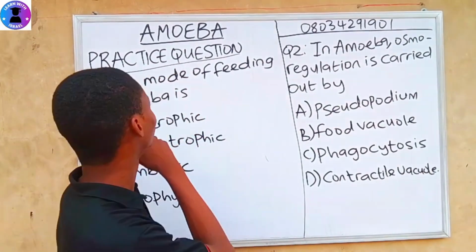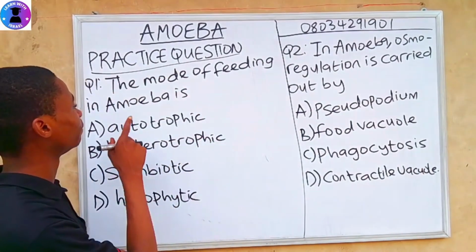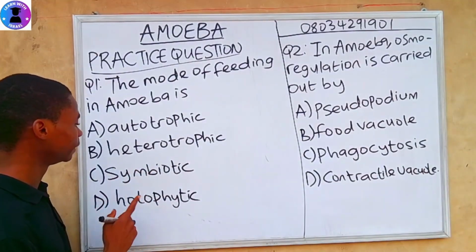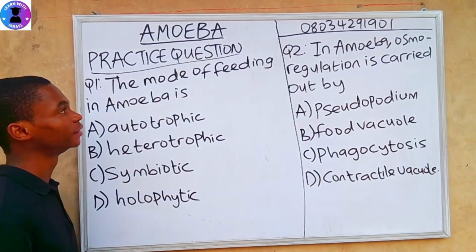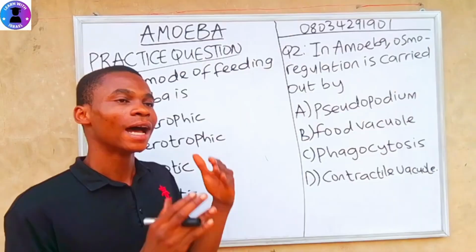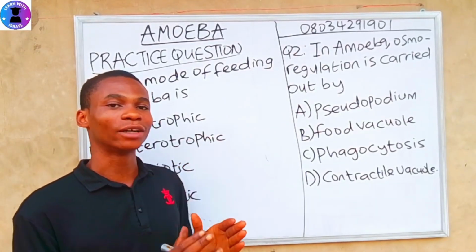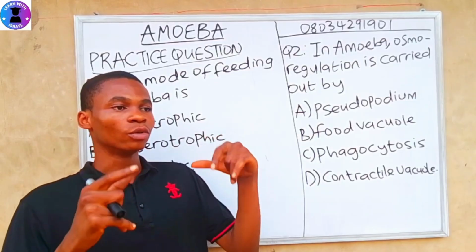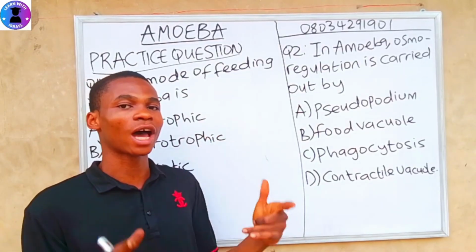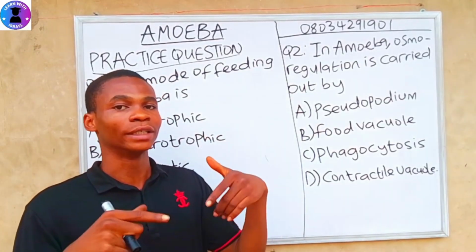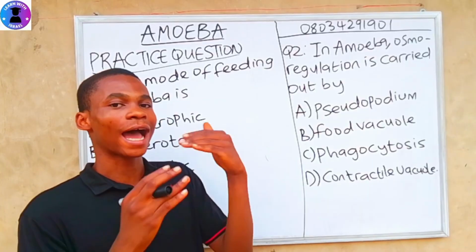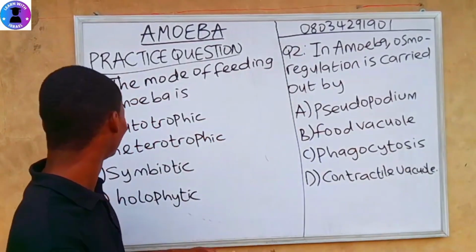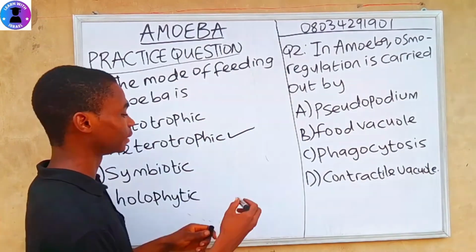Practice question. Question 1. The mode of feeding in amoeba is A. Autotrophic, B. Heterotrophic, C. Symbiotic, D. Holophytic. So I said earlier that amoeba is heterotrophic in nature. It's a heterotrophic organism, which means it solely depends on other organisms to feed on. It depends on bacteria and algae to feed on. I already discussed that earlier. So heterotrophic is the correct answer.